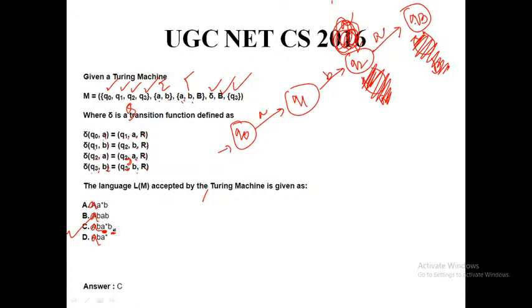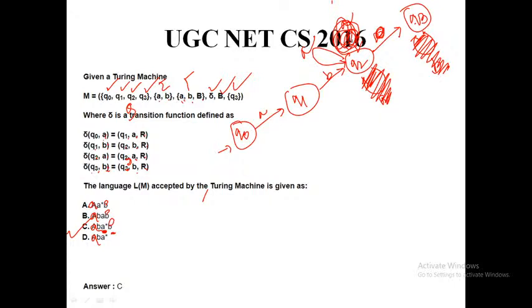Sorry, A star. Okay, very sorry, I have made a mistake. At Q0, if I receive an infinite number of A, this is not small b, this is capital B actually.